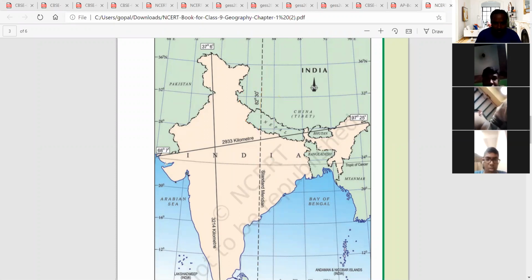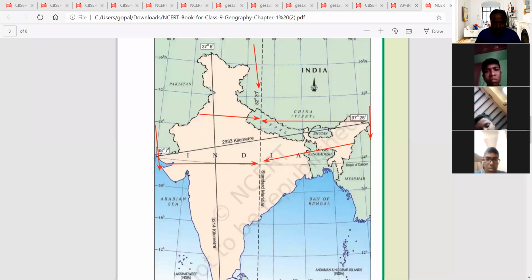From this place to this place, and from this point to this point, it will be in the middle position. So based on these two points, we are taking the middle line.